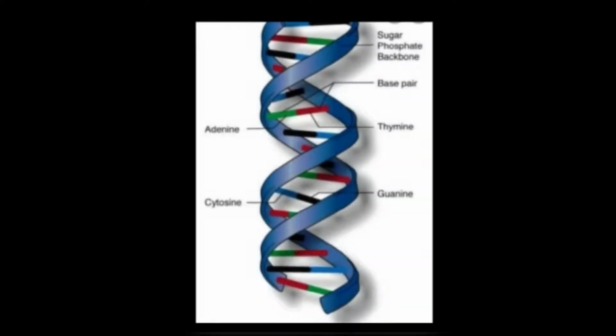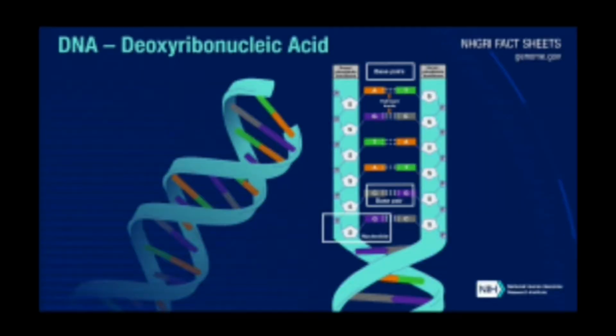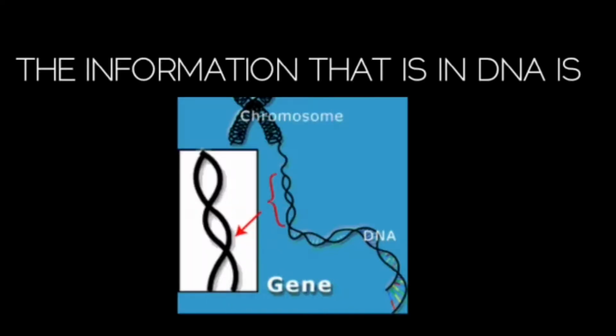So, it can be said that the DNA molecule contains the necessary information about the structure, formation and organization of the cell. The information that is in DNA is called a gene. Now what is this gene?